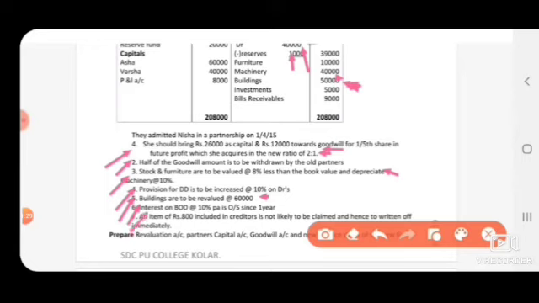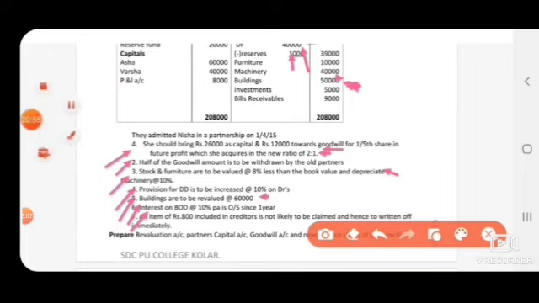Next, an item of rupees 800 included in creditors is not likely to be claimed, hence to be written off. So it is a discount, we can say here. One of the creditors is not claiming, he is not asking, it means he is giving a discount. So receiving a discount is an income. So revaluation account credit side, and again under balance sheet, under liability side, we have to minus this 800 under the creditors amount.